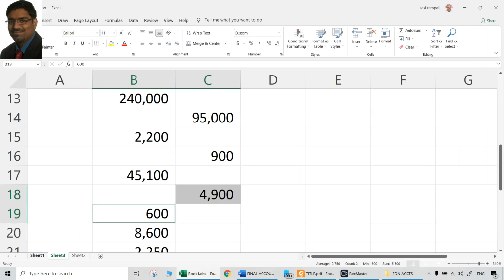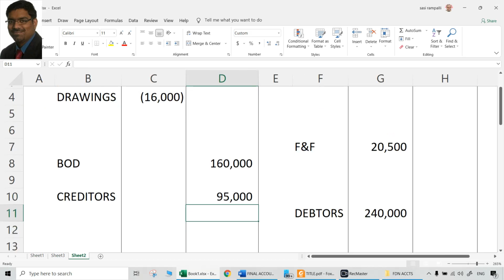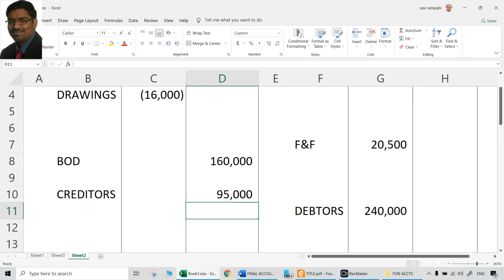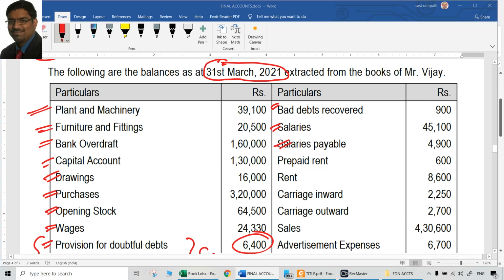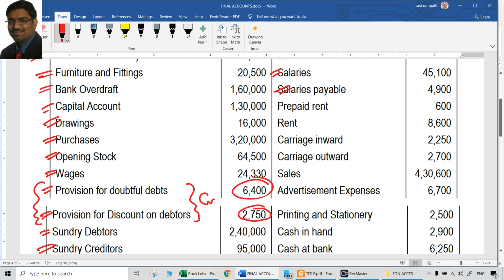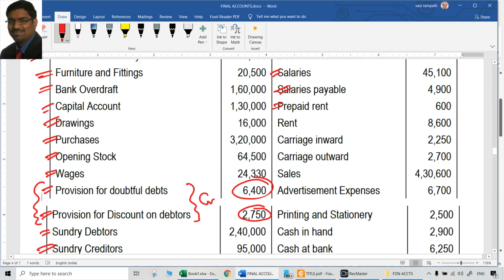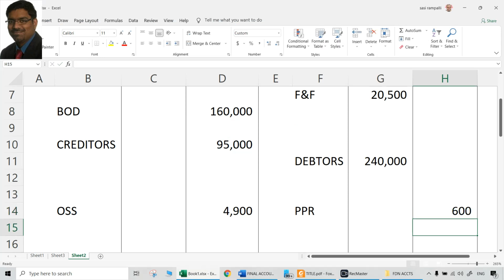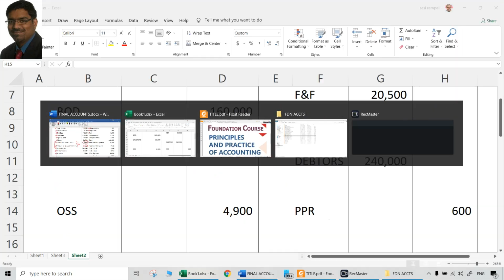which is outstanding item. That means which should be a liability. So outstanding salaries we can call it. Liability, outstanding salaries. So liability how much? 4,900. Only one treatment. Prepaid rent 600. Asset. Only one treatment, because the other treatment would have already been done. That we proved with a tally trial balance. So prepaid rent 600. Asset. Rent itself is 8,600. That will be an expenditure.